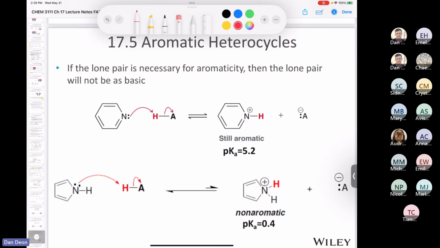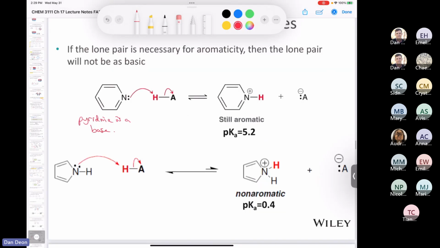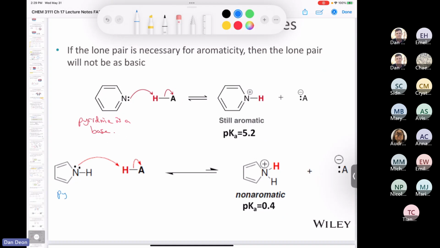If the lone pair on the nitrogen accepts a proton, you end up with a pyridinium ion, and it's still aromatic. And so that's why pyridine is a base. Pyridine's a good base, okay? Why? Because when it accepts a proton, it's still aromatic. However, pyrrole is not a base. So pyrrole is not considered a base, or not a good base at least, because if it accepts a proton, then you end up with something that's non-aromatic.